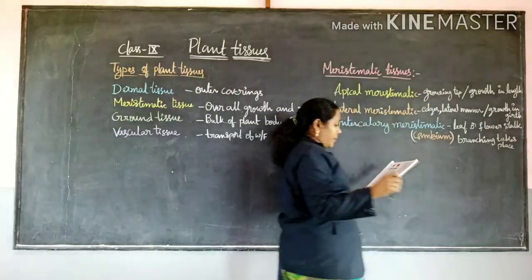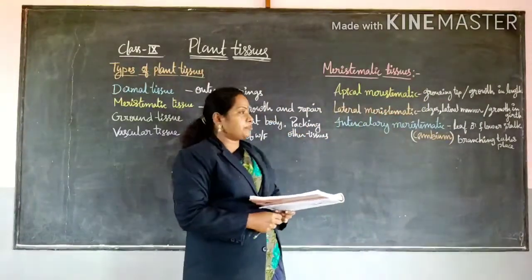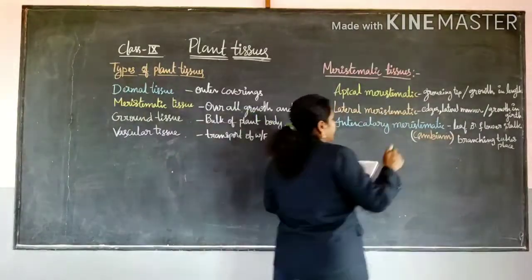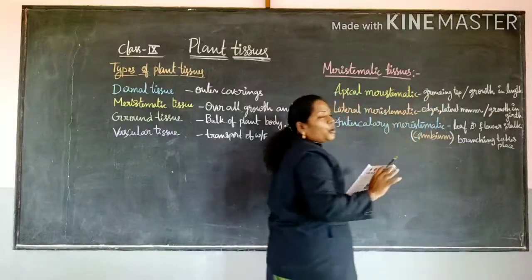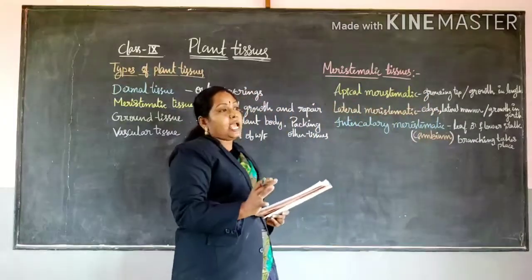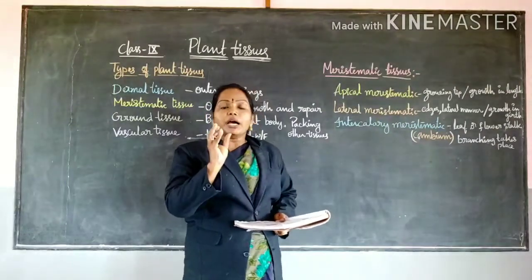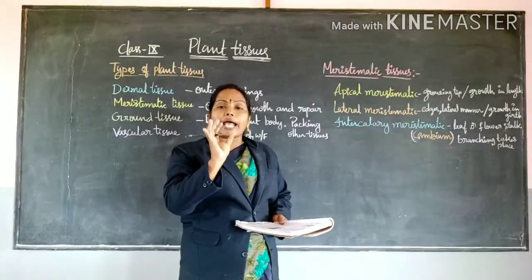The apical meristematic tissue is present in the growing tips, in the tissues of the growing parts of the plant, especially the new bearing leaves and new bearing branches.